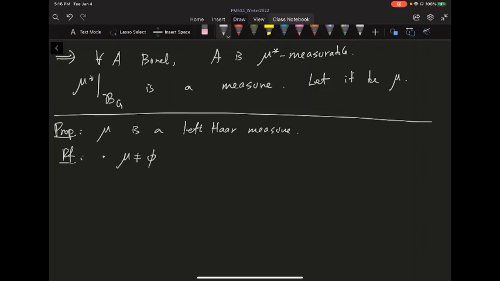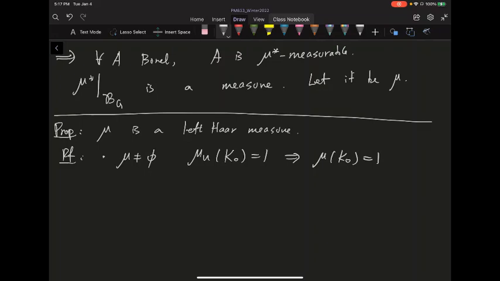That's trivial because we saw that, for example, mu of K0 is always going to be equal to 1, or you can say when K has non-empty interior, then its mu is always strictly greater than 0. But in any case, you will have mu of K0 equal to 1.